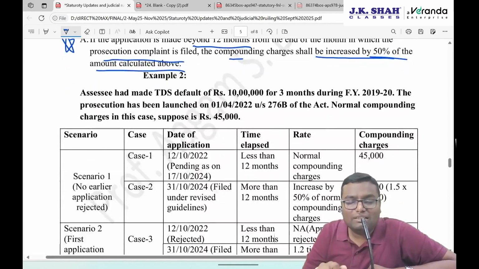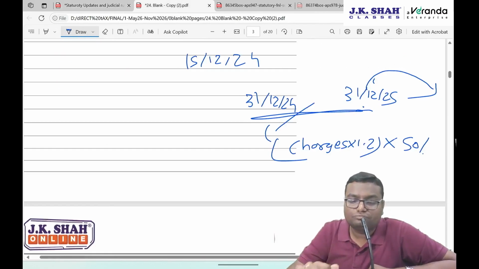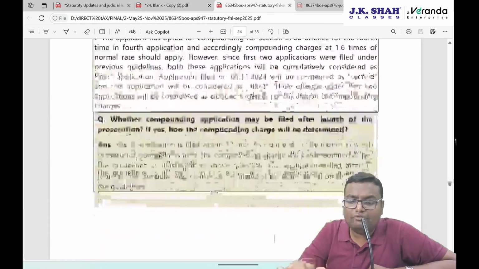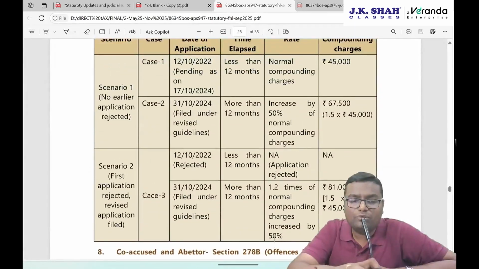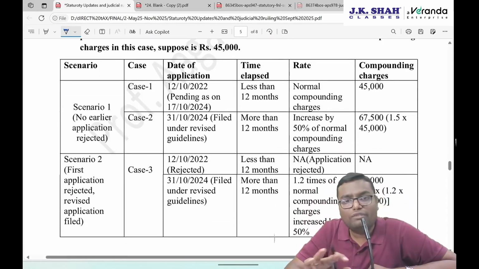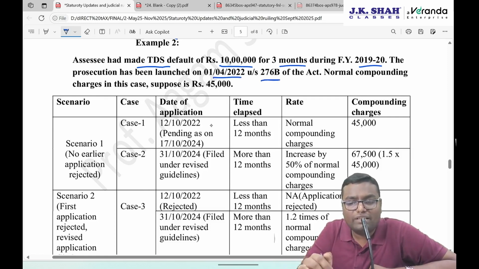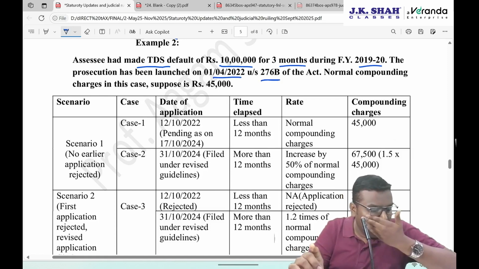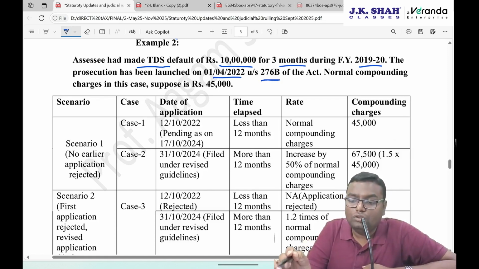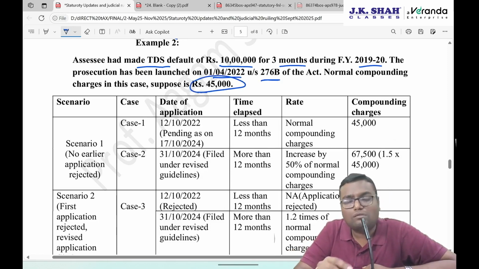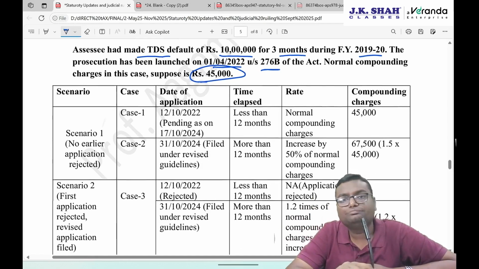There is one more example that the statutory update has given. In the same PDF, one more example is given, which I have reproduced. There are two different scenarios. Let's assume the assessee had made a TDS default of rupees 10 lakh for 3 months during 19-20. Prosecution has been launched on 1st April 22 under section 276B. Normal compounding charges in the case, suppose 45,000 as per the guideline.